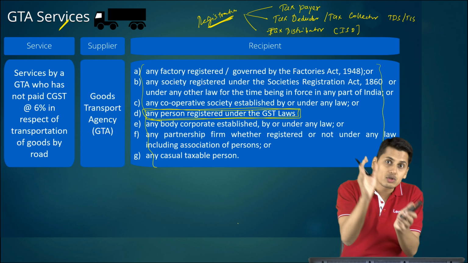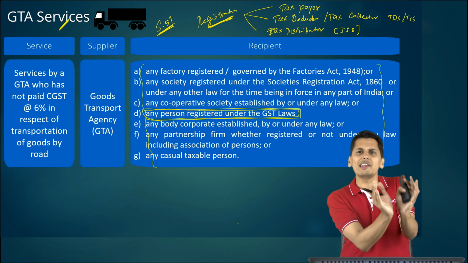So now friends, with this basic background, let us understand section 51. Section 51 of the CGST Act casts the responsibility on few notified persons.